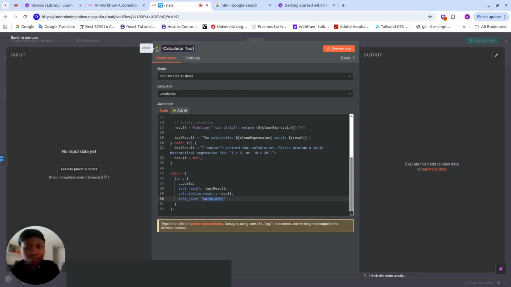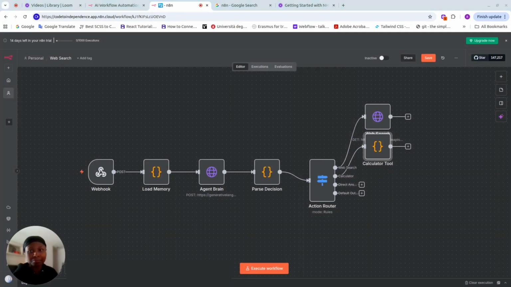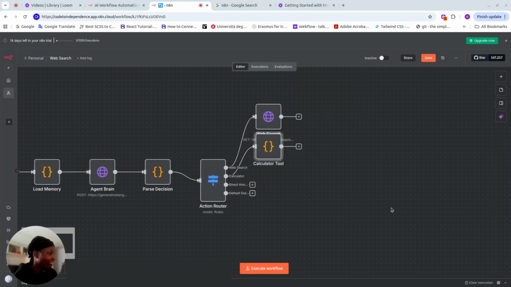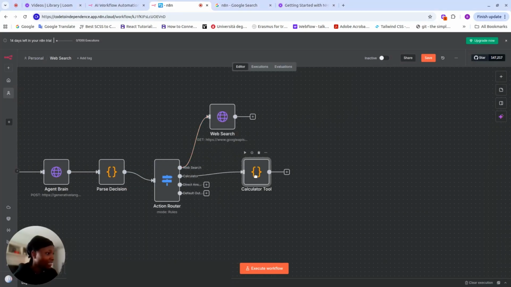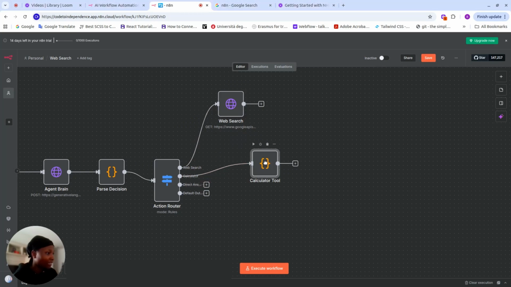So in return, it gives us a JSON with the data that we define here: our calculation results, and the tool used is a calculator. So I'm going to call this calculator 2. And then we're good to go.